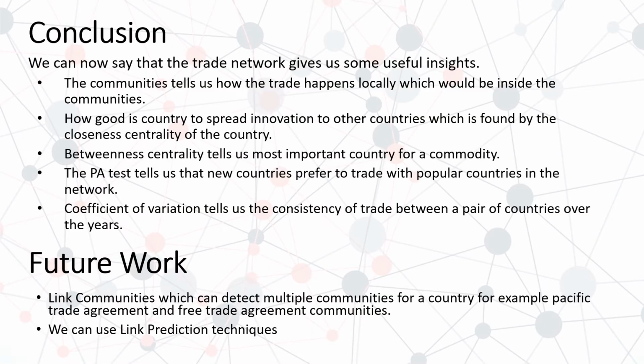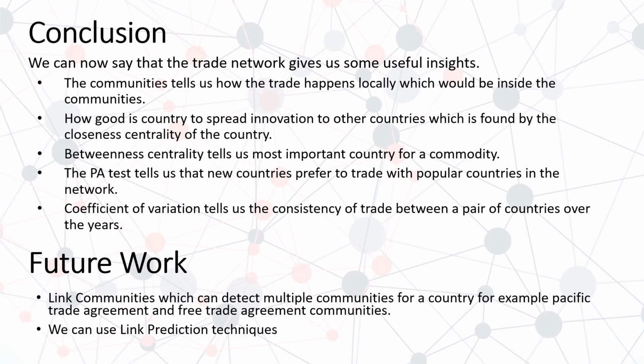So to conclude, we can say that we found some useful insights from our analysis. The first thing is, we found communities, and we discussed some of the reasons for them in our slides above. The next is, if we wanted to test how good a country is at spreading innovation to other countries, closeness centrality would help us determine that. And next would be betweenness centrality, which told us how important a country is to the network.